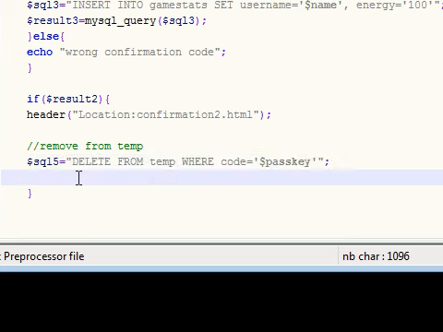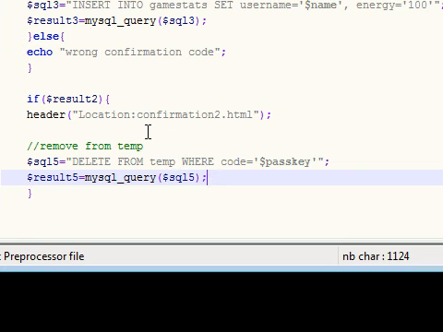So the very last thing we need to do finally is make result 5, and we want to set this equal to mysql_query, and in your parameters type SQL5. And what this is going to do is pretty much perform the action.